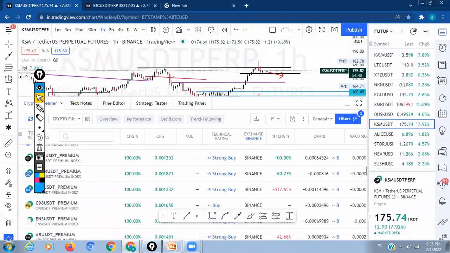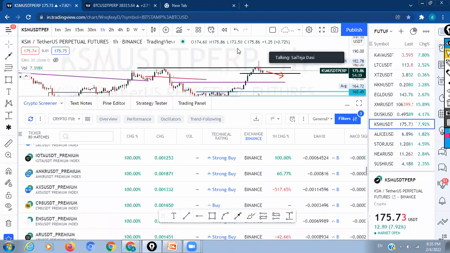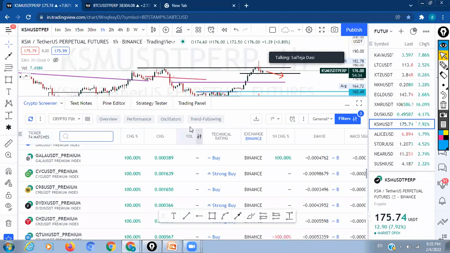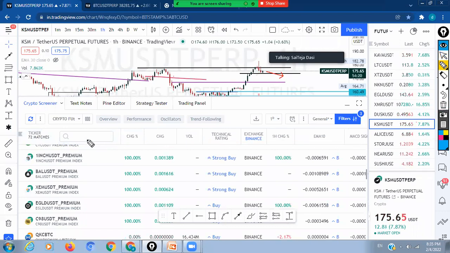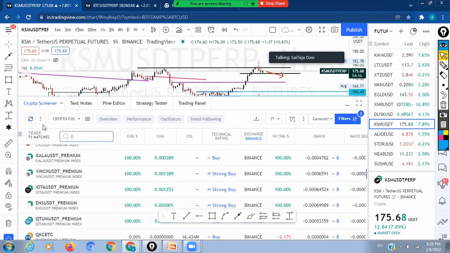So I have created one screener here which shows a few coins. You can check these things. Here the change percent and all these things will be there. EMA, moving averages on all hours, someone can plan accordingly. But I don't use these things. I even tried, but this is a very lagging indicator, I say.